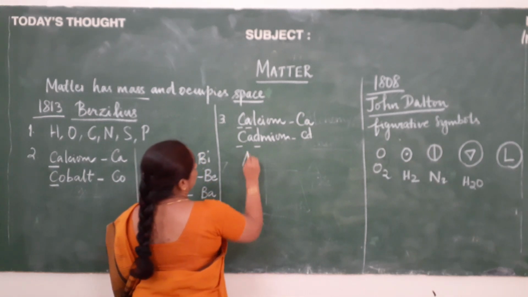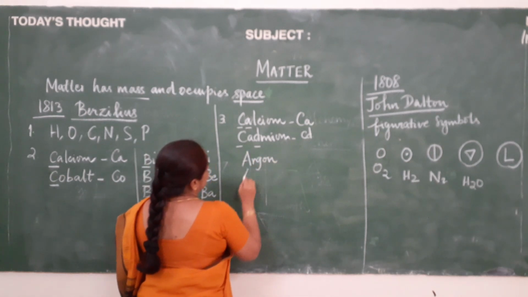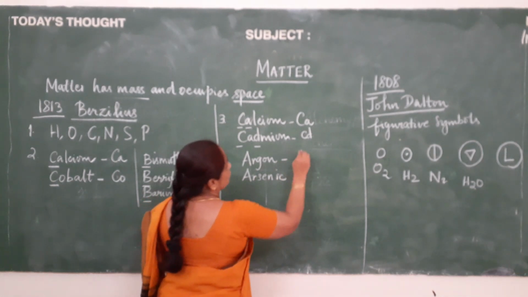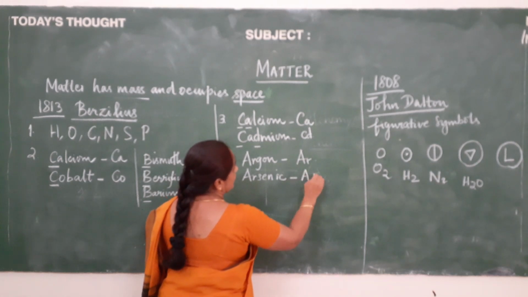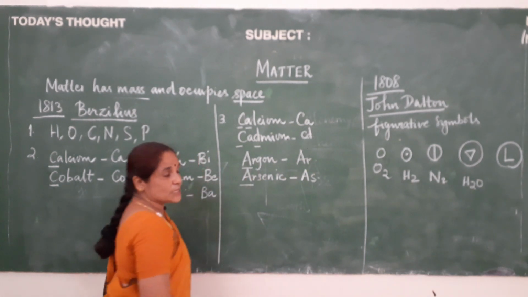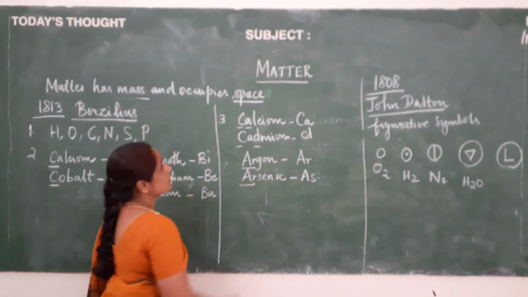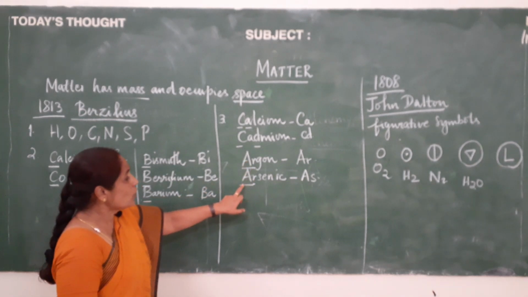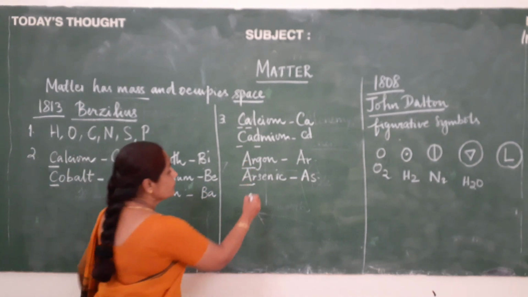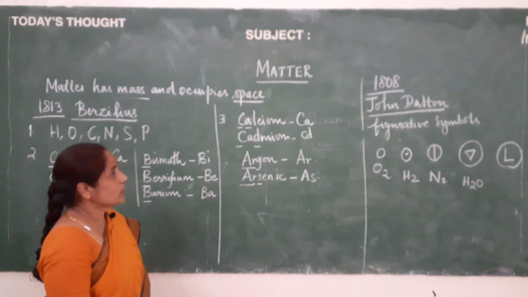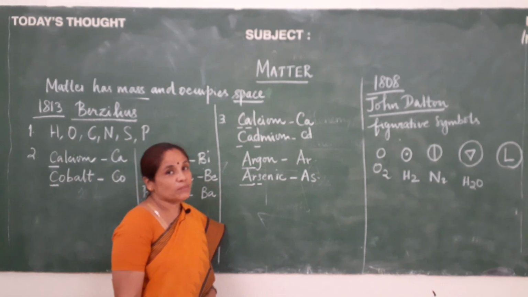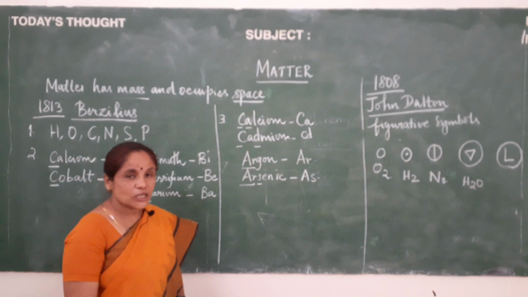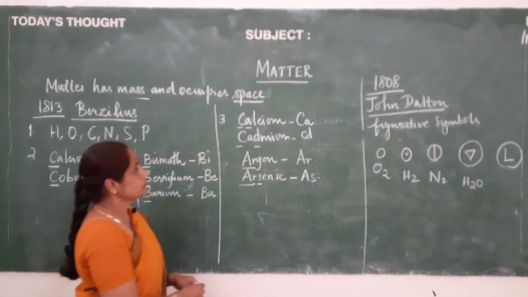Similarly, you can also write for argon and arsenic. For argon we are going to write it as Ar, and for arsenic As. Both the first letter remains the same and the second letter is also remaining the same. So, for argon alone we are using the first letter and the second letter, and for arsenic we are going to write the first letter and the third letter. Similarly, you can cite one more example also, manganese and magnesium, in which manganese will be written as Mn and magnesium will be written as Mg.